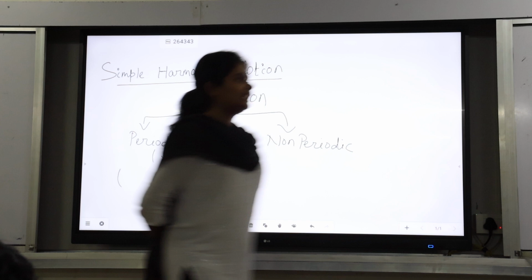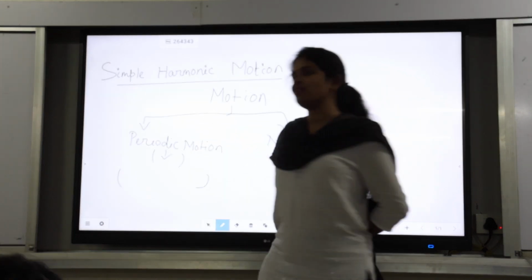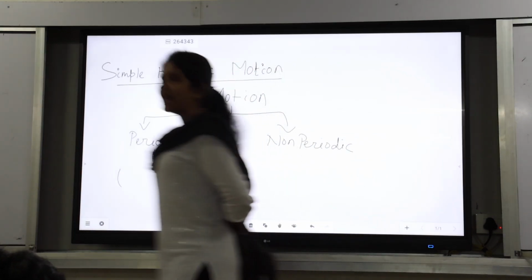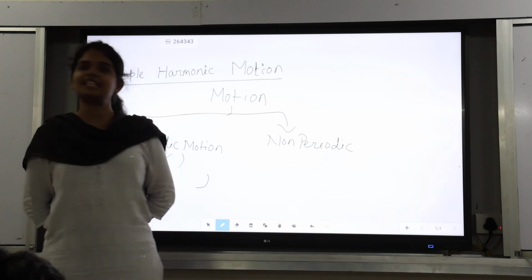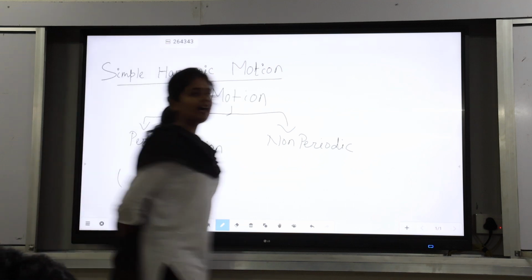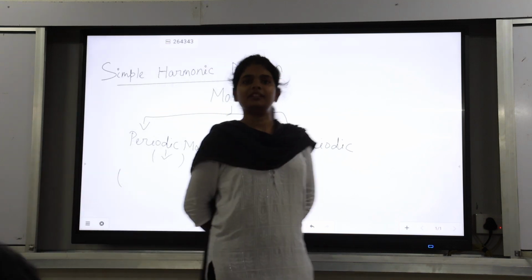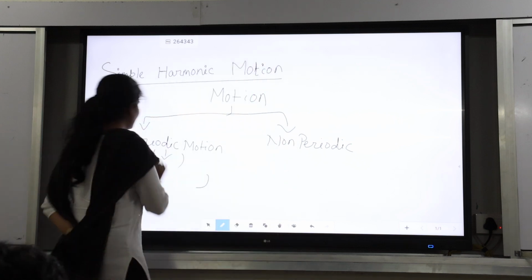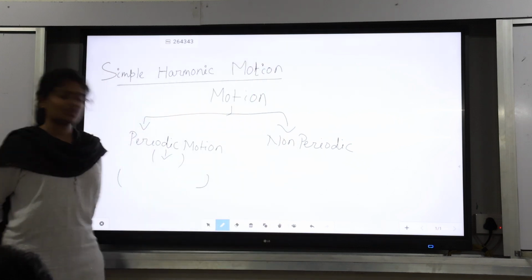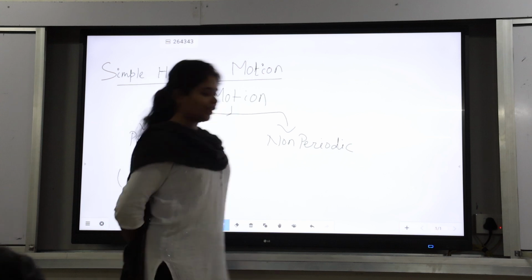So what are the examples of periodic motion? I can give the example of periodic motion as rotation of earth about its own axis or the rotation of earth around the sun. So what is non-periodic motion?